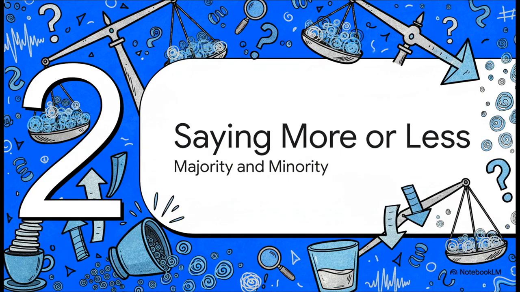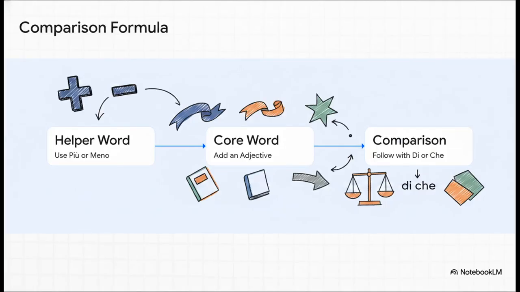Moving right along to Section 2, saying more or less. These are your comparative forms of majority and minority. Basically, the exact tools you need for when those conversational scales are completely tipped to one side. The formula for expressing when something is greater or smaller is super straightforward. First, choose your helper word, più for more or meno for less. Then, just drop in your adjective, adverb, noun, or verb. Finally, follow it up with either di or che to mean than. It is truly that simple to build the foundation.